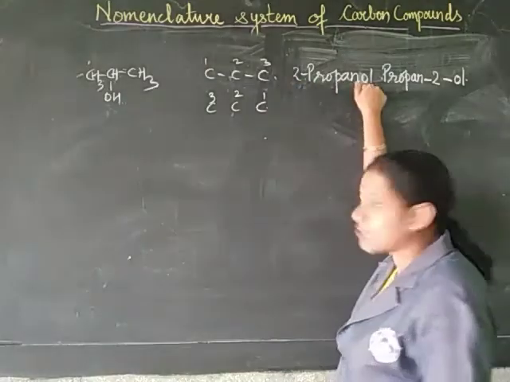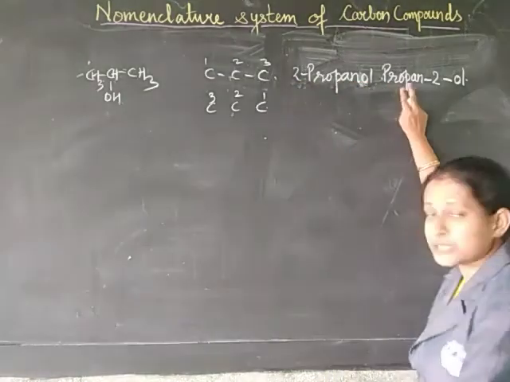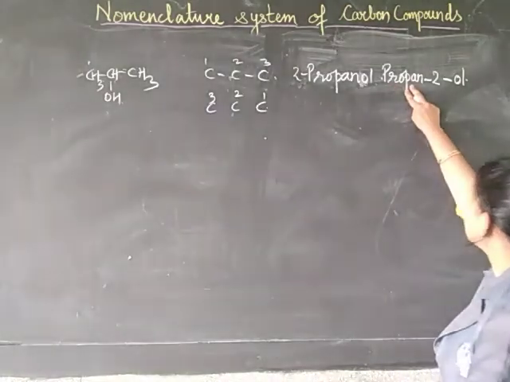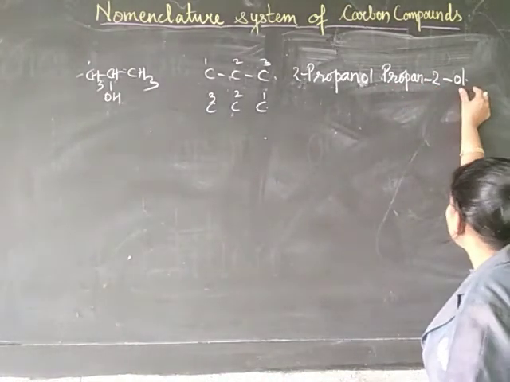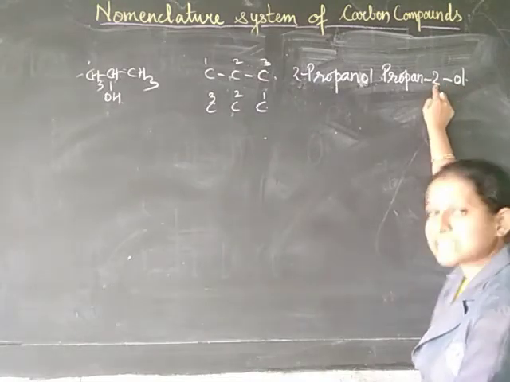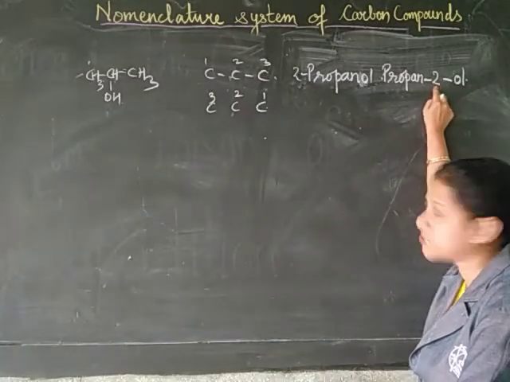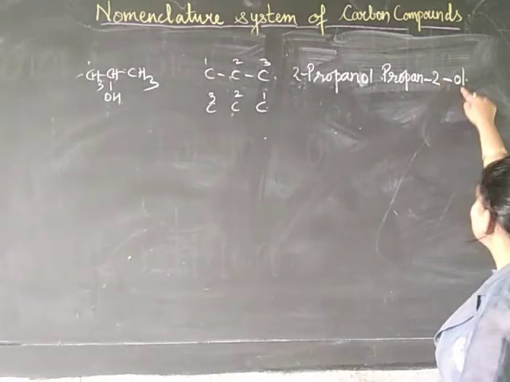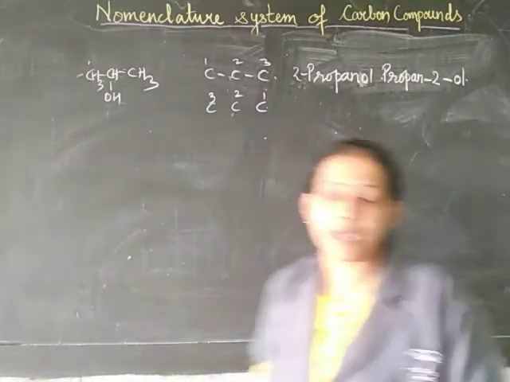In this way also you can write, and another method, which is given in your textbook, is this one: propan, where the E is replaced by OL, but where is that OL? It is on the second carbon atom, so you have to mention that. So propan-2-ol. This is how you can number it.